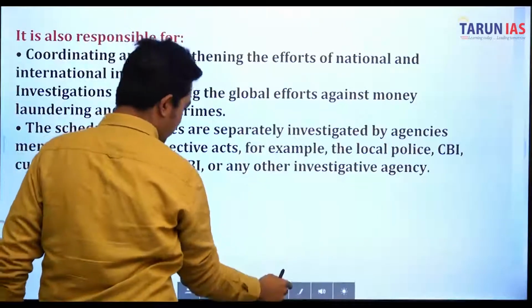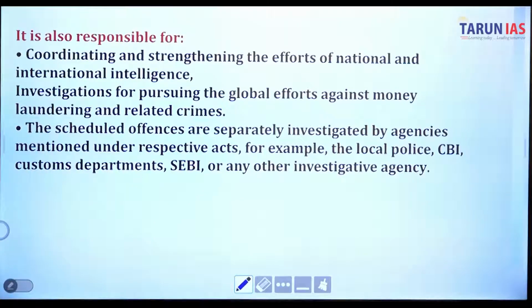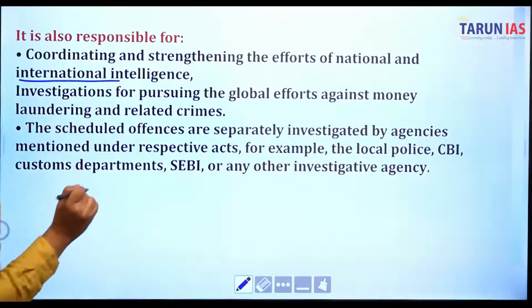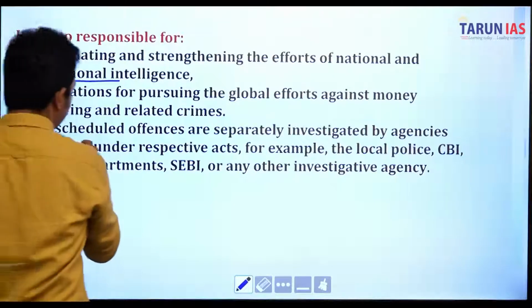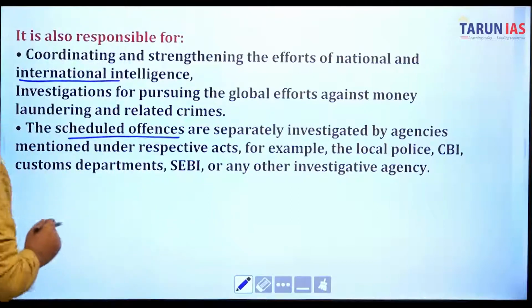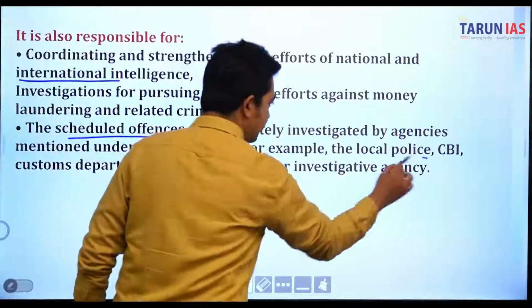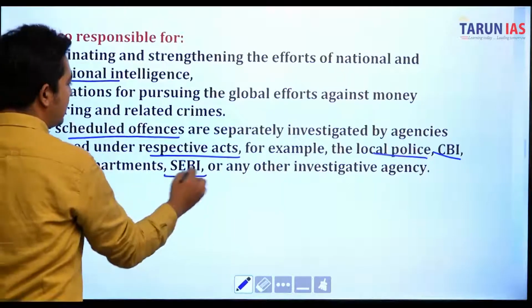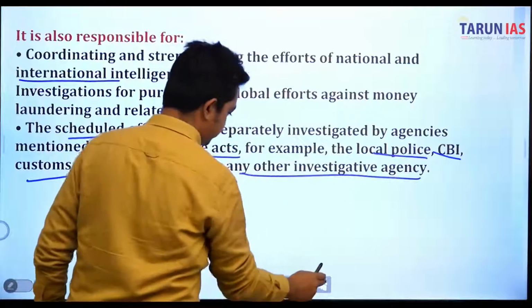It is also responsible for coordinating and strengthening the efforts of national and international intelligence and investigation, pursuing the global efforts against money laundering and related crimes. The scheduled offences are separately investigated by agencies mentioned under the respective acts, for example the local police, the CBI, customs departments, SEBI, which is in the recent news, or any other investigation agencies.